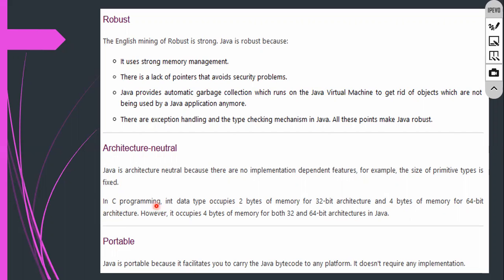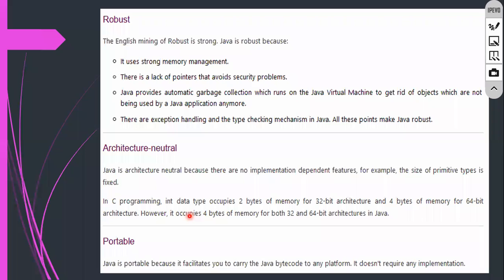Again, in the C programming language, the int data type occupies 2 bytes of memory in a 32-bit architecture, and 4 bytes of memory for a 64-bit architecture. But when it comes to Java, int takes 4 bytes of memory. So there are certain things there, and that is the reason why it is totally architecture neutral.